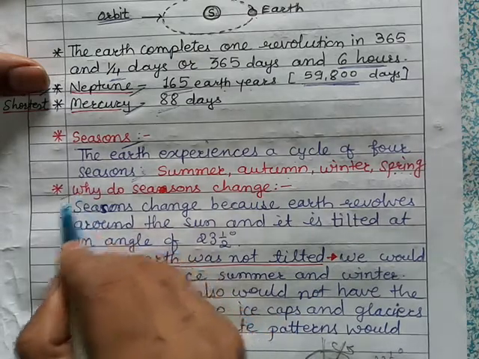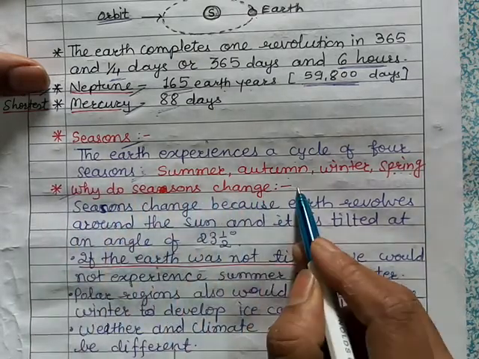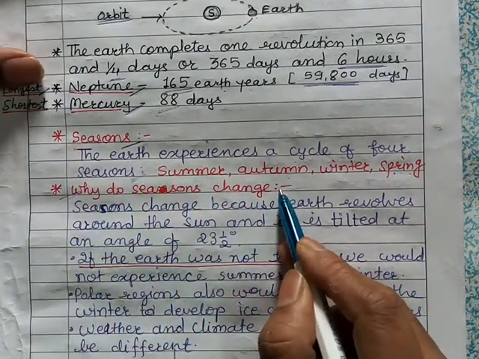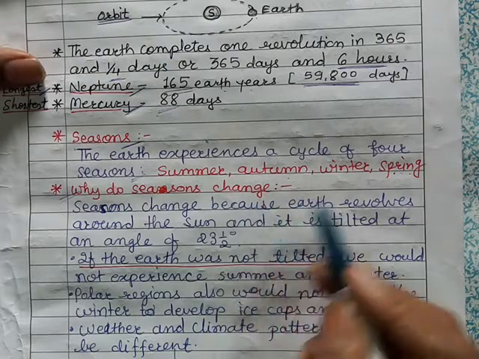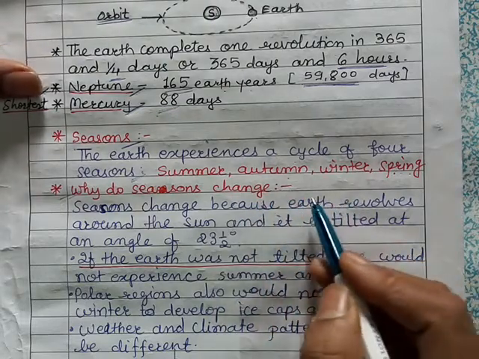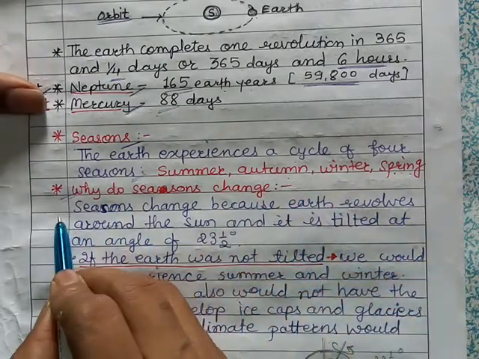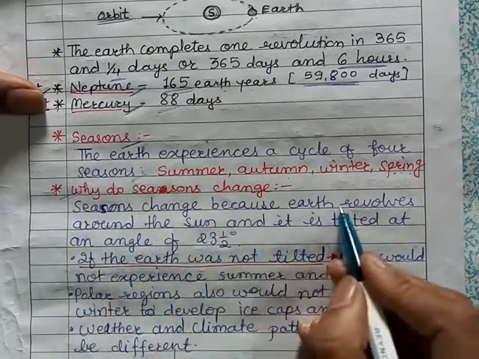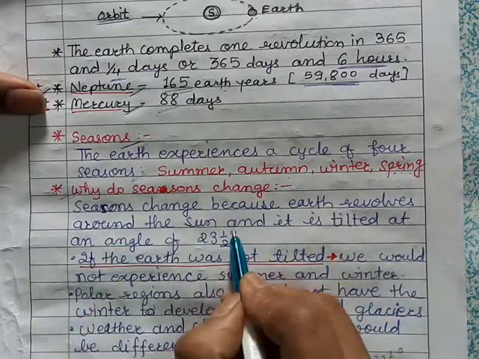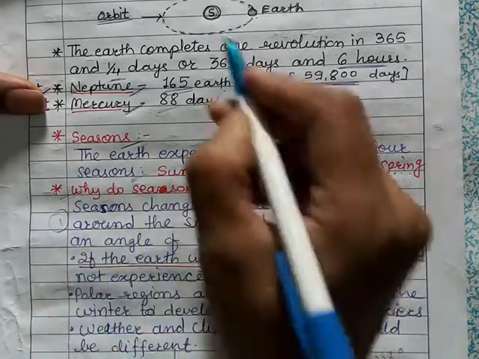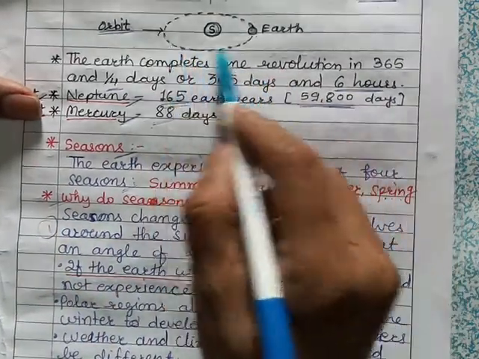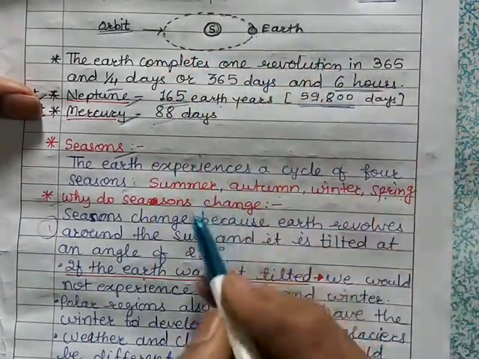Then the question is, why do seasons change? What is the reason that these seasons keep on changing after a few months? The answer is, seasons change because the earth revolves around the sun. This is the first reason why seasons change.